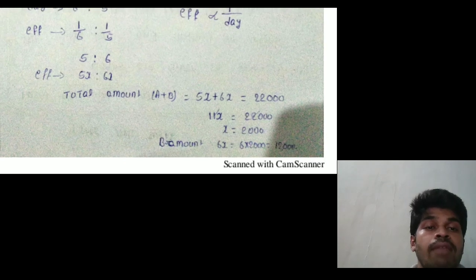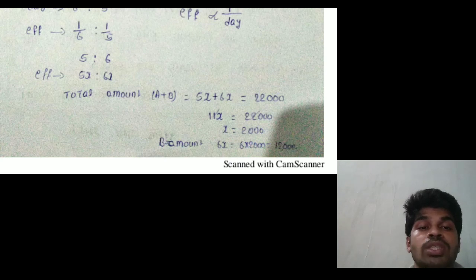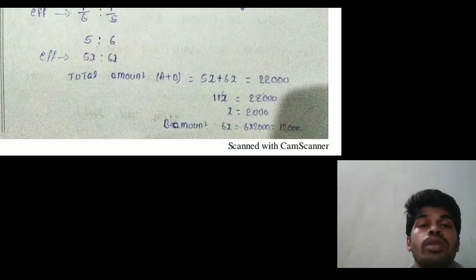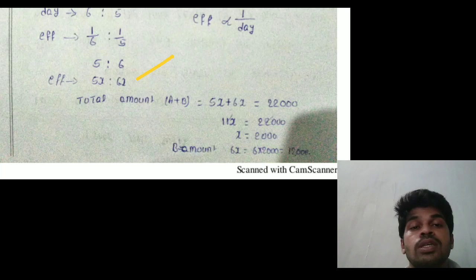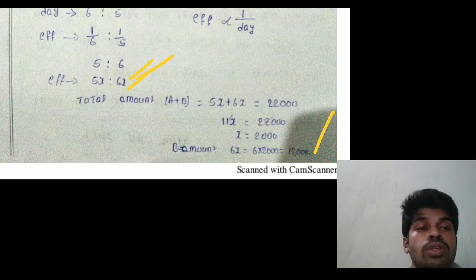That means 11x equals 2200 rupees, so x equals 200 rupees. I want the amount B gets. B's amount is 6x, which equals 6 into 200, that equals 1200 rupees.